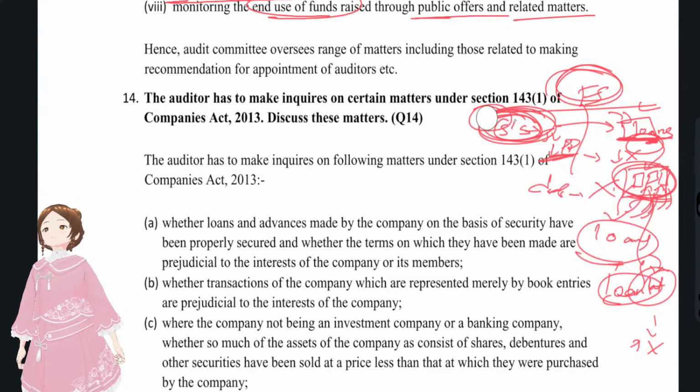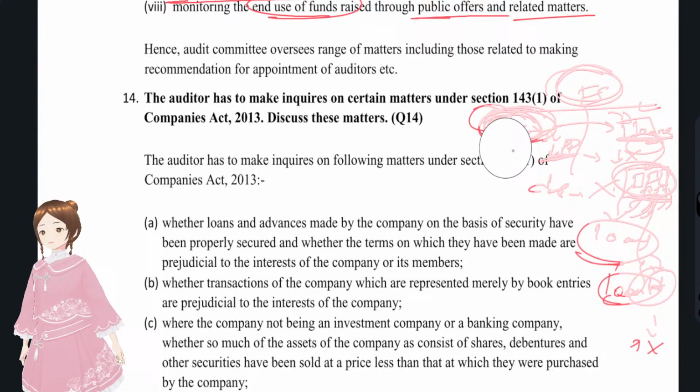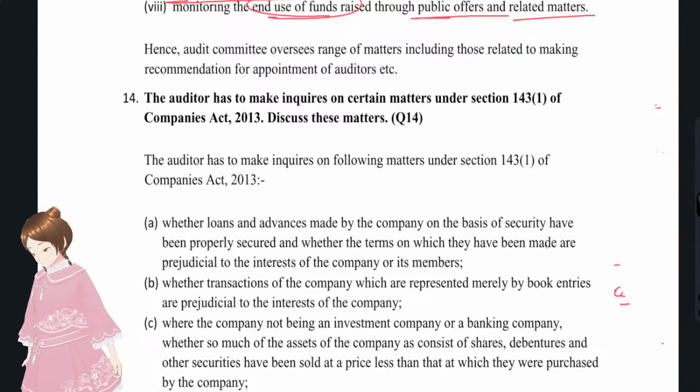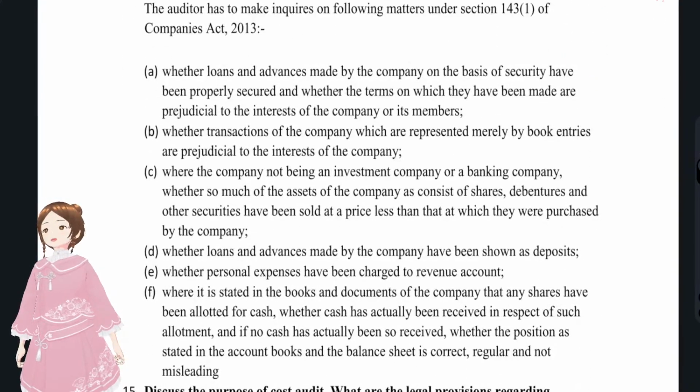Okay, enough with regards to the balance sheet. Now we'll see the P&L account. In the P&L statement, whether there were any transactions that were prejudicial to the interest of the company, we have to check for that. And any kind of personal expenditures that were there. See, all these matters, if you look deeper, actually lower the profit and evade the tax, right? We'll see which of these matters were there here or not.